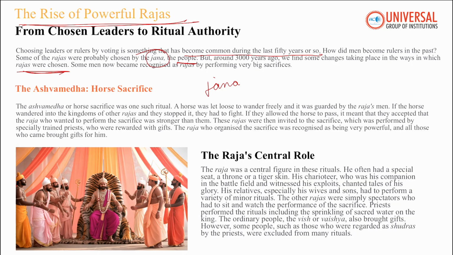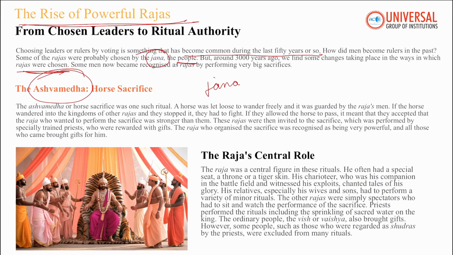One such way in which a man could become a powerful Raja was through the Ashwamedha or the horse sacrifice. In this sacrifice, a horse was set free to roam wherever it wished, guarded by the Raja's soldiers. And if the horse wandered into another kingdom, the local ruler faced two choices: stop the horse and go to war, or let it pass and accept the authority of the performing Raja.